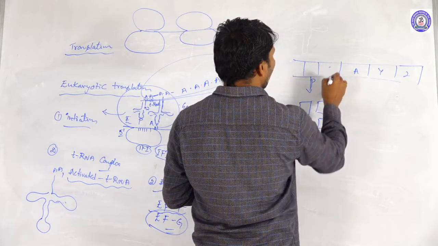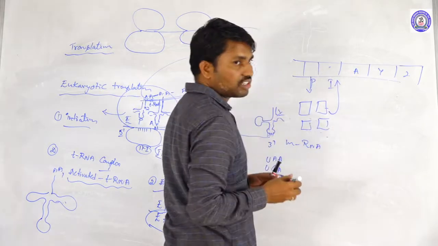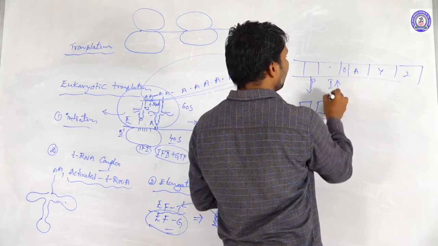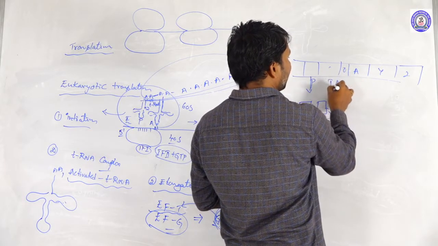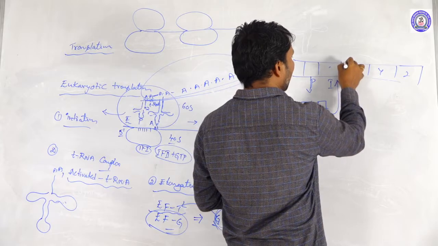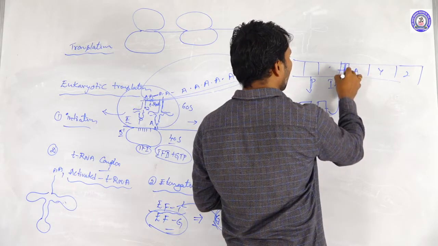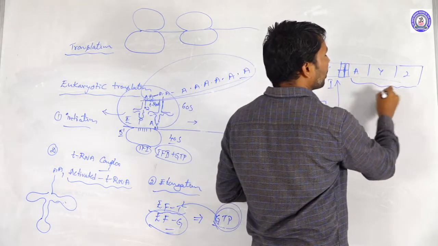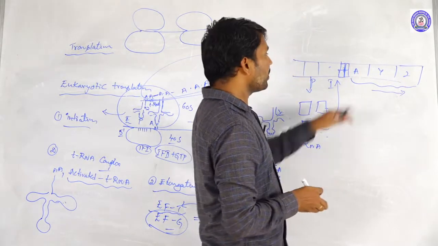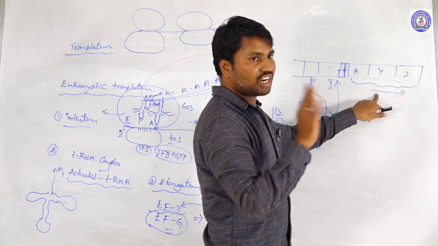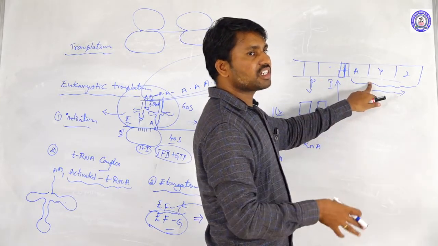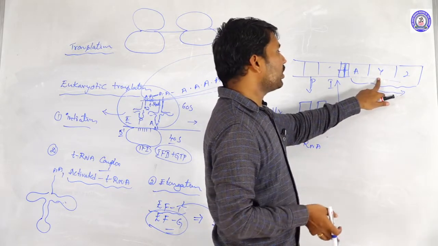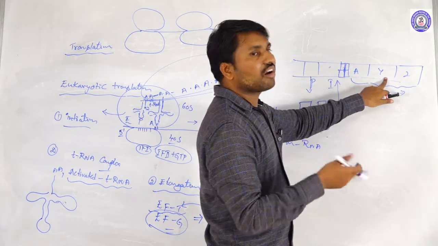When these repressors go and bind with the initiator sequence, and then immediately there is the operator sequence. When these combine with the initiator, they move into the operator sequence. The operator sequence is blocked. Whenever the operator sequence is blocked, the further structural genes are not translated here. At that time the protein synthesis of these structural genes does not occur. That means lactose is not metabolized here. The lactose metabolizing proteins are not synthesized here.